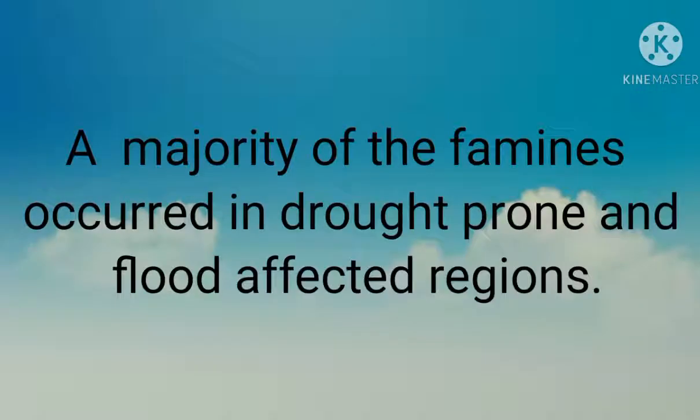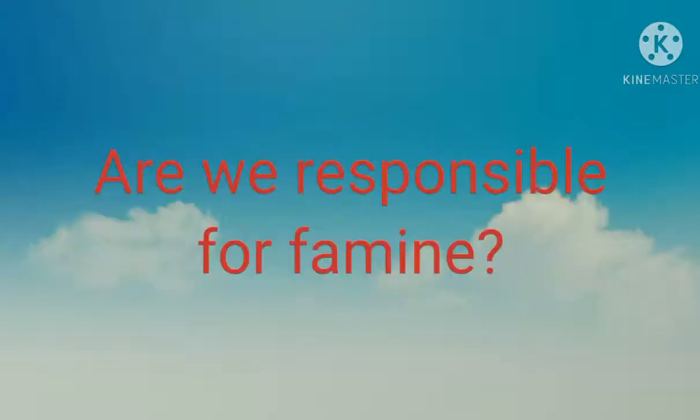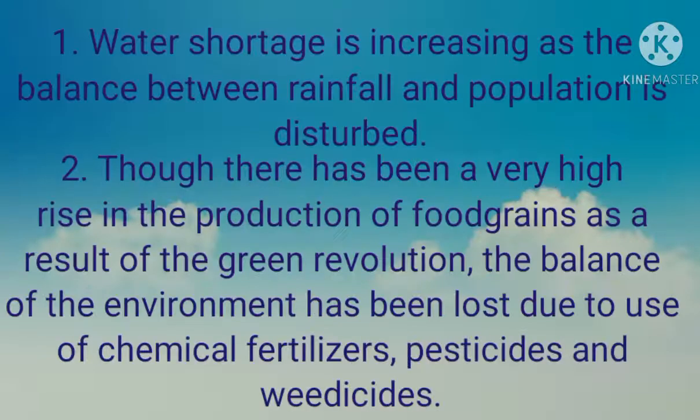The majority of famines occurred in drought-prone and flood-affected regions where there are more chances of flood or drought. So the question arises, are we responsible for famine? Obviously, some human activities are responsible for famine. There is a water shortage as the population is increasing and the rainfall is limited. Due to that, scarcity of water arises.